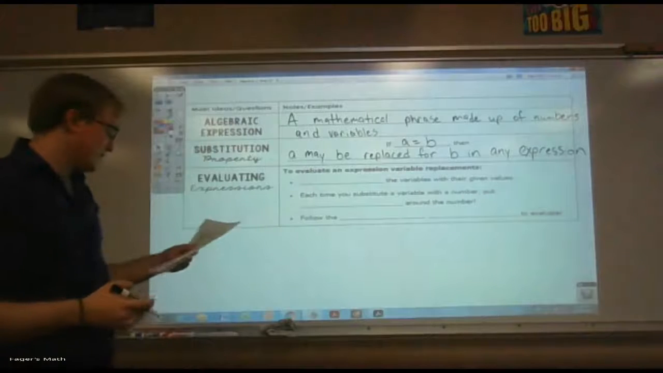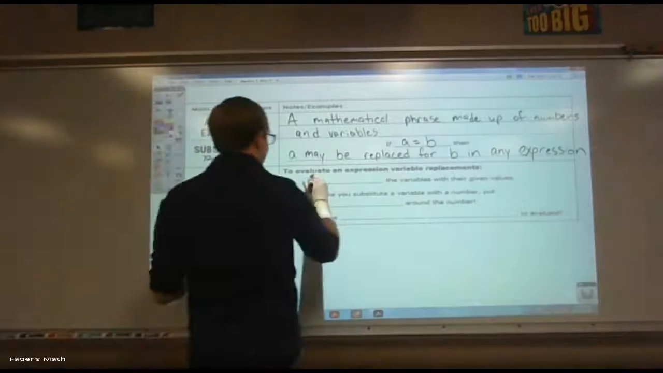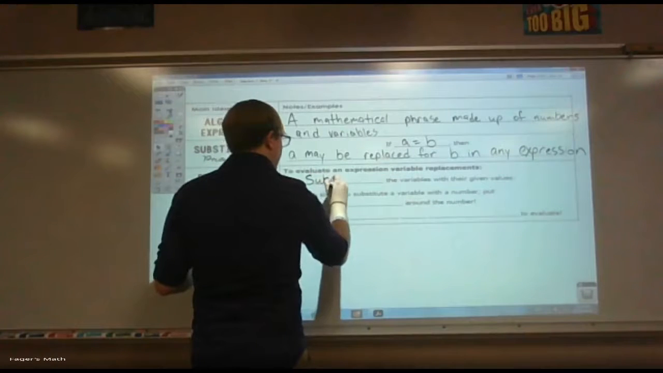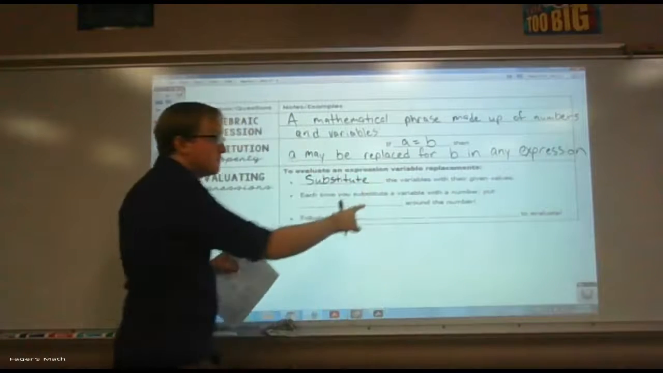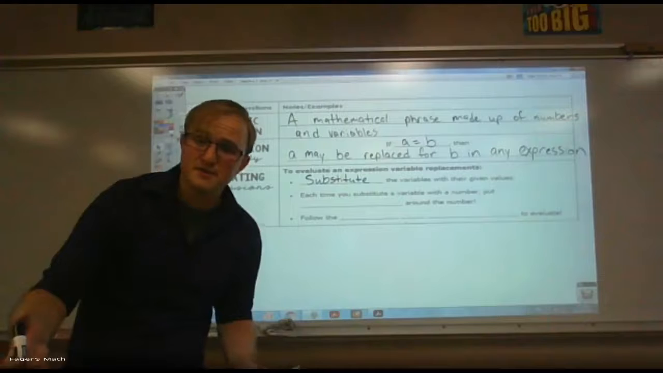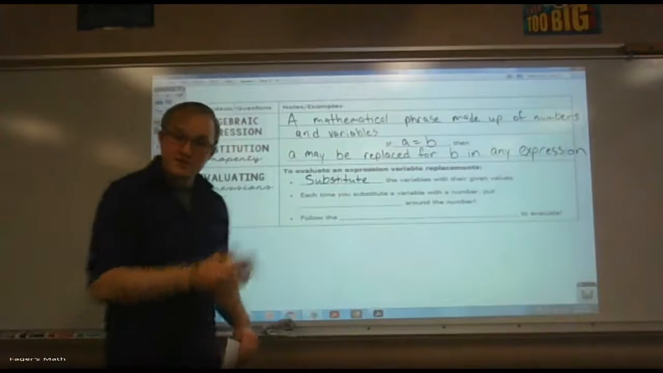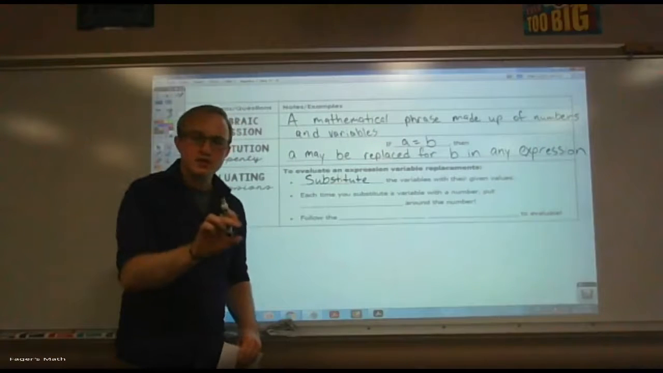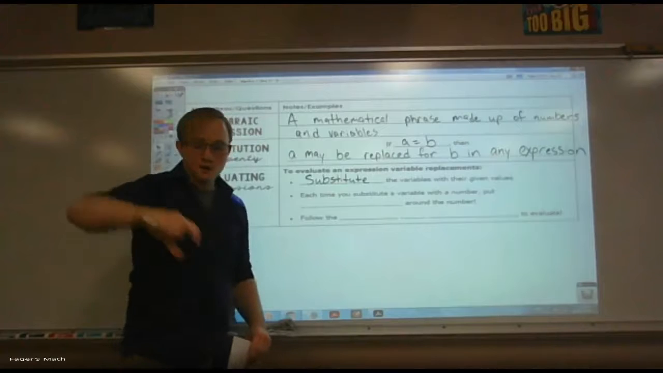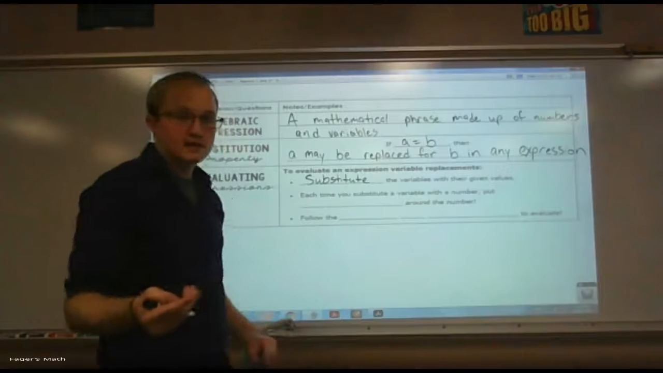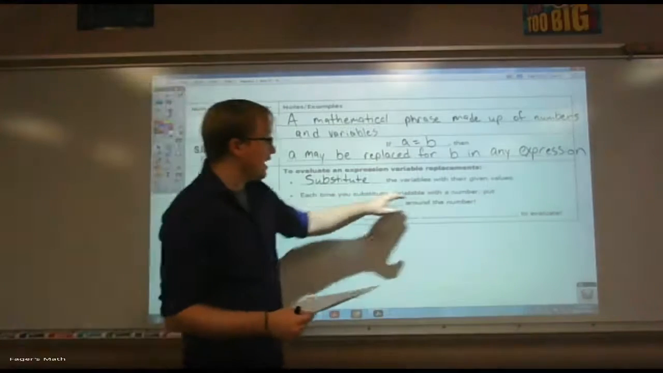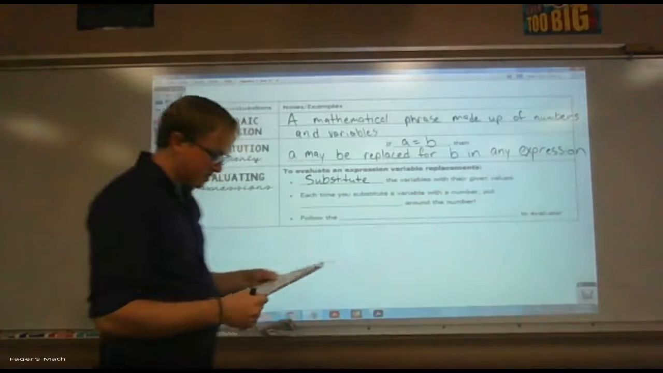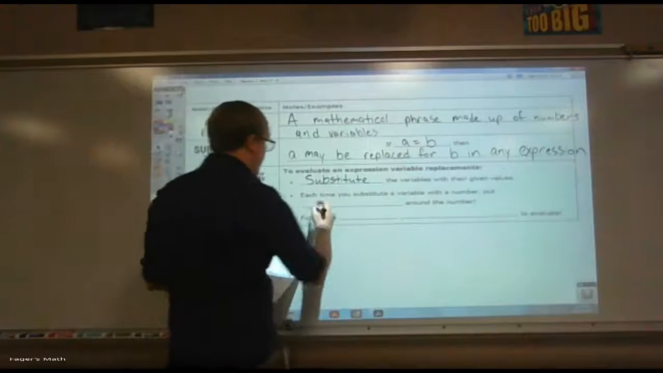All right, so bullet point. We're going to start with this: substitute the variables with their given values. More times than not, when we substitute in, we'll say like x equals 3, and we're going to take that 3, and we're going to plug it into wherever we have x in an expression. Each time you substitute a variable with a number, put parentheses around the number.